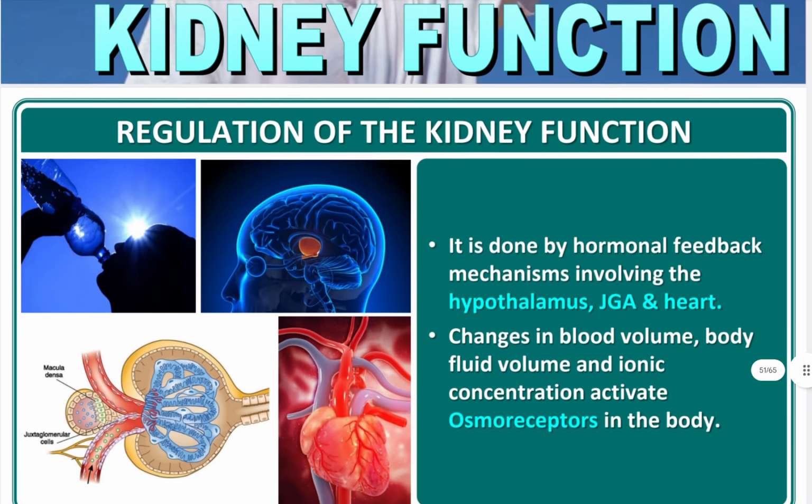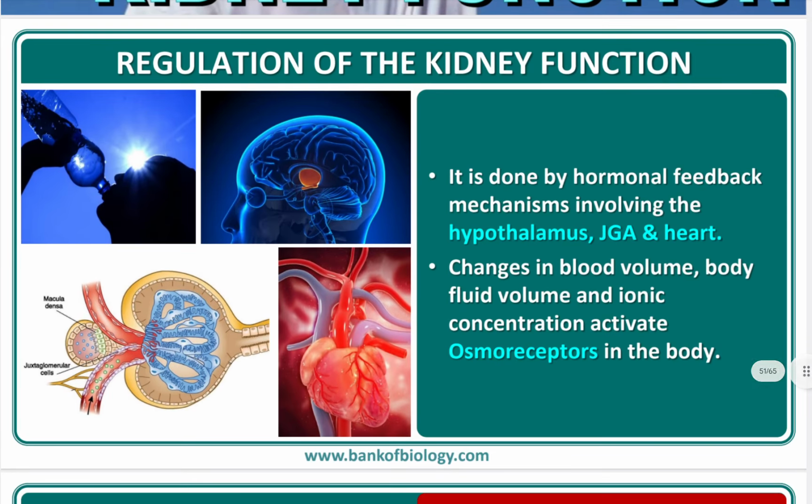Regulation of kidney functions. See, it is done by a hormonal feedback mechanism involving the hypothalamus, JGA, and heart. Changes in the blood volume, body fluid volume, and ionic concentration activate osmoreceptors in the body. Okay, all three: blood volume, body fluid volume, and ionic concentration. If there is a slight change, it activates the osmoreceptors. And then what do they do?